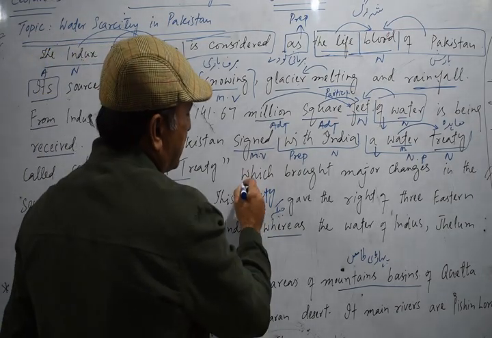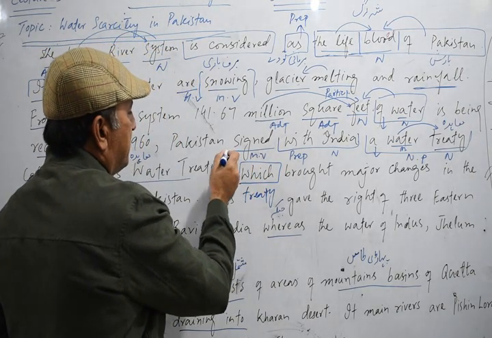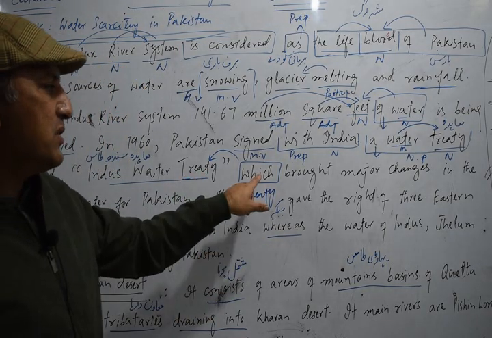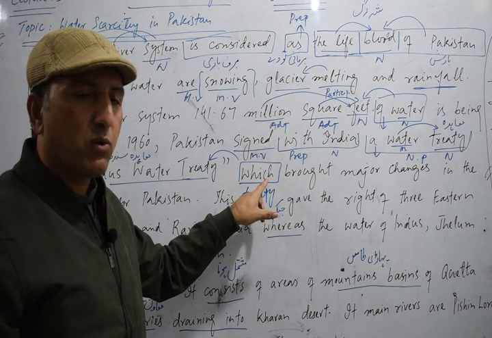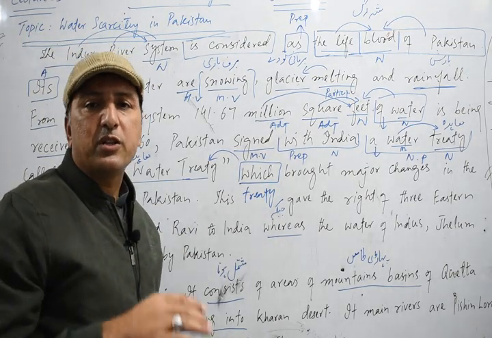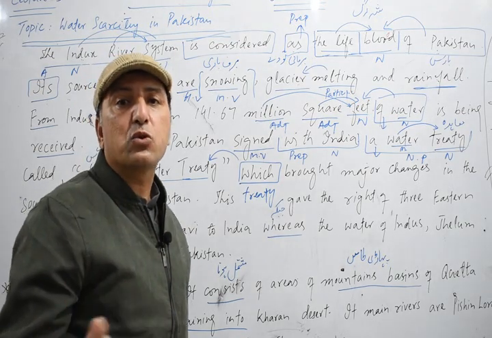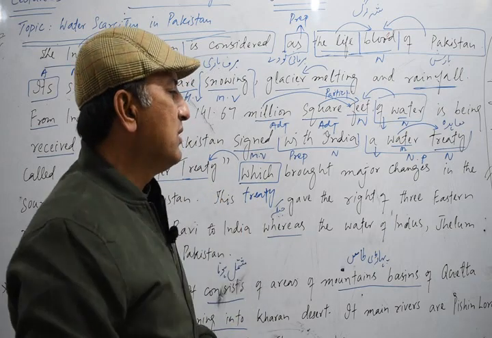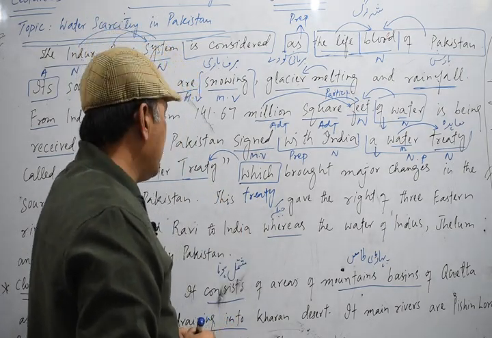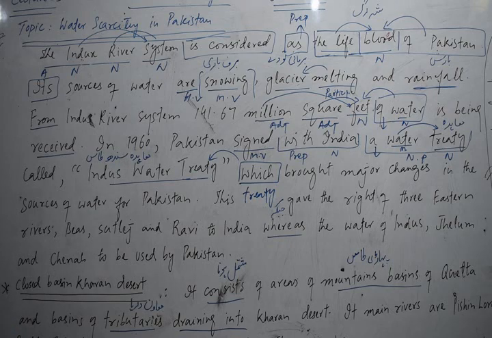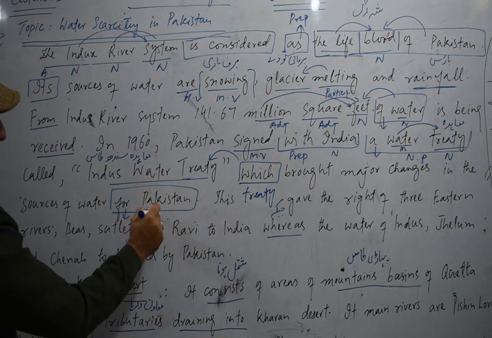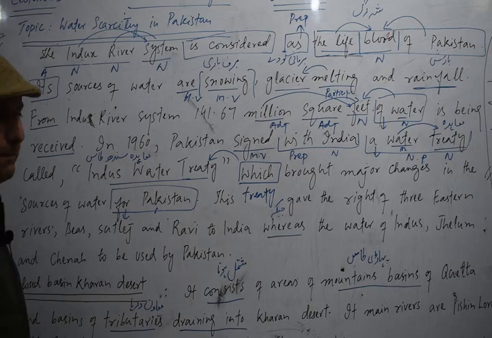Okay, the next words: which brought. Treaty which brought: which basically relates to or tells us about the water treaty, so which is working as a relative pronoun. We call it a relative pronoun because it relates to a noun which has been discussed before. It replaces a noun that has already been discussed. So we call it a relative pronoun. Clear? Which brought major changes in the sources of water for Pakistan. Now once again you see, for Pakistan starts with a preposition and ends with a noun, so this is once again a prepositional phrase.